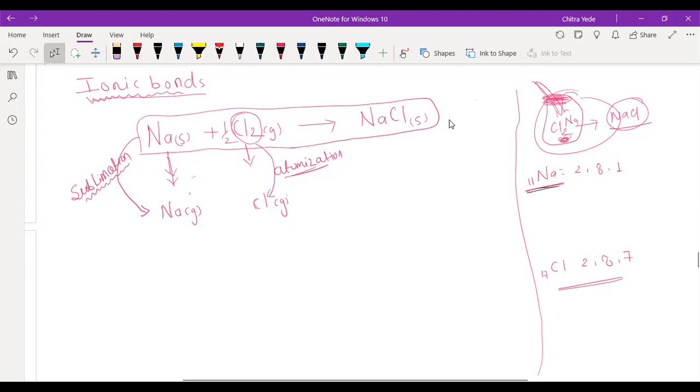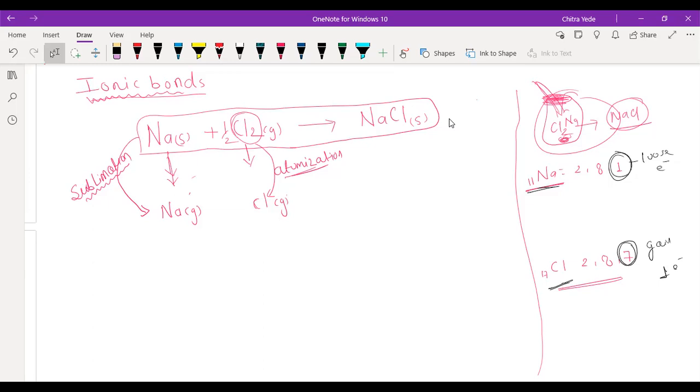So see, in case of sodium, we have 1 electron in the outermost shell, and in case of chlorine, we have 7 electrons in the outermost shell. So sodium is going to lose 1 electron, and chlorine is going to gain 1 electron. Is it or not? Yes, sir. From the outermost shell, sodium is going to lose 1 electron and chlorine will gain 1 electron.